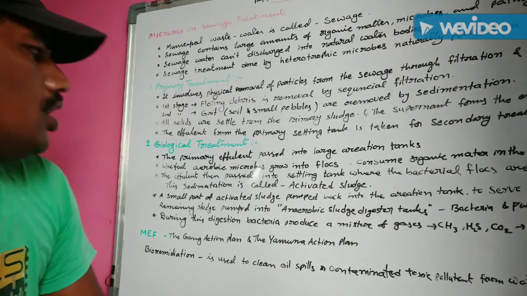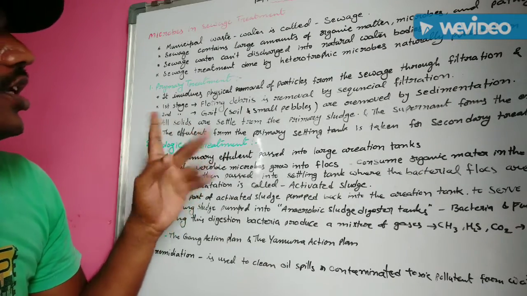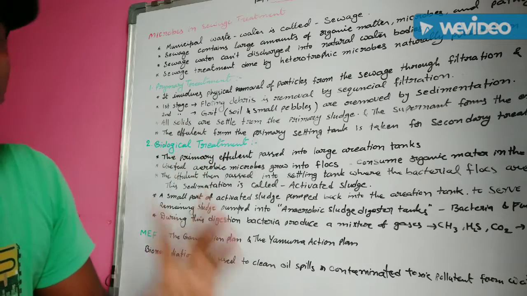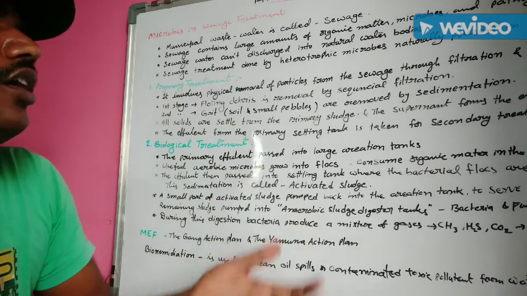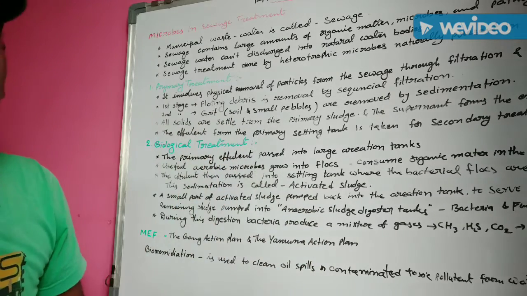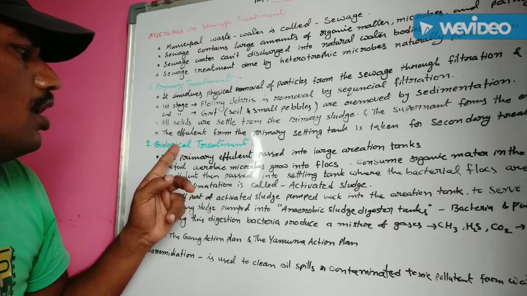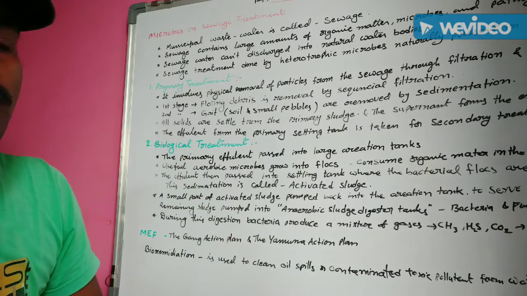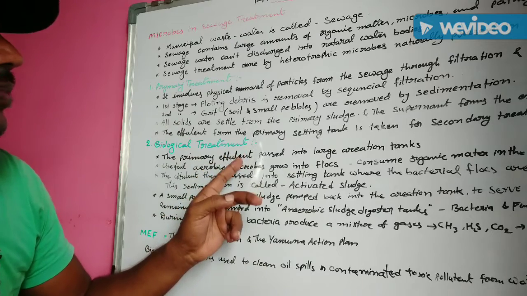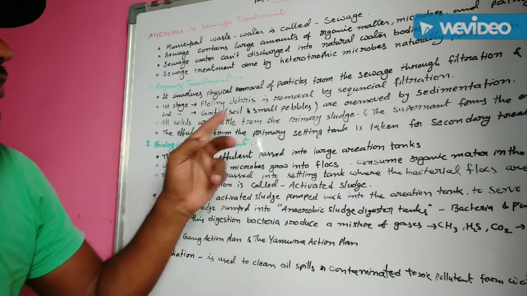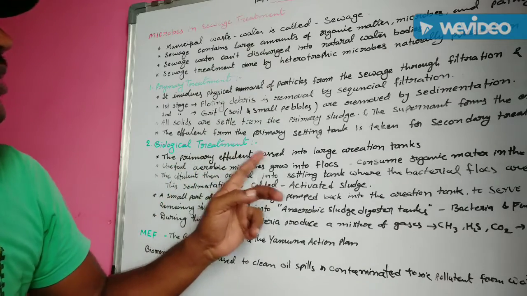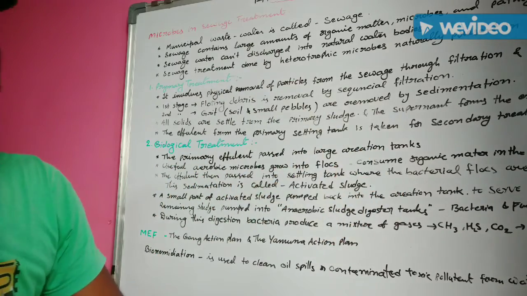Secondary water treatment. Secondary treatment is also known as biological treatment because some biological organisms are utilized for this secondary treatment. Understand? In this biological treatment, the primary effluent, which is obtained from the primary treatment, passes into the large aeration tanks.